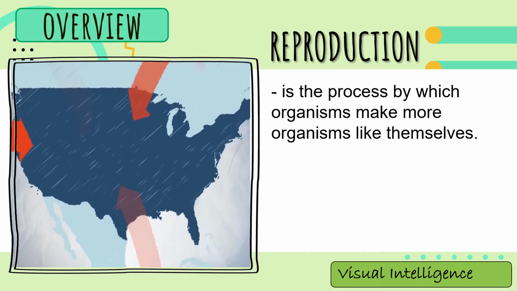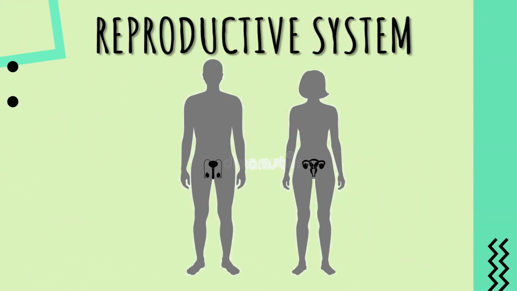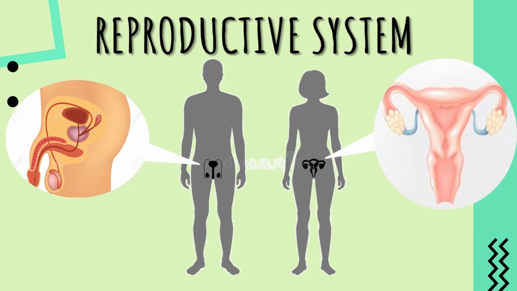When you say reproduction, it is the process by which organisms make more organisms like themselves. And take note that all living things reproduce. Human beings produce children. Plants and animals also reproduce. The parts of the body that are responsible for producing offspring or children are what we call the reproductive system. Today we will learn about the reproductive system.